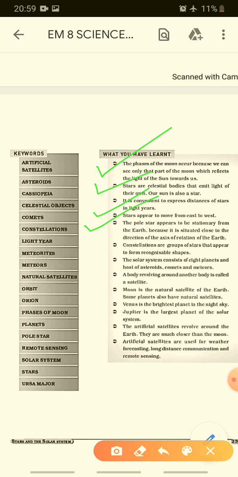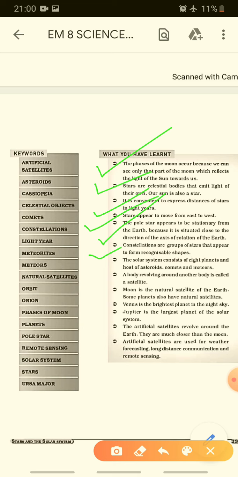Stars appear to move from east to west, and we have a pole star which has a definite place in the northern direction. That is our pole star. The pole star appears to be stationary from the earth, and many constellations can be seen around it because it is situated close to the direction of the axis of rotation of the earth. Constellations are groups of stars which show recognizable shapes.